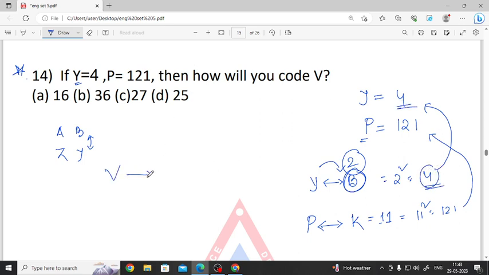So what we get? V. What is the opposite of V? It is E. What is the place value of E? We know it is 5. And 5 squared gives us 25. So option D is correct. So what we can see here is that opposite values are squared. The opposite of Y is B, it is 2, and 2 squared is 4. Okay, next.